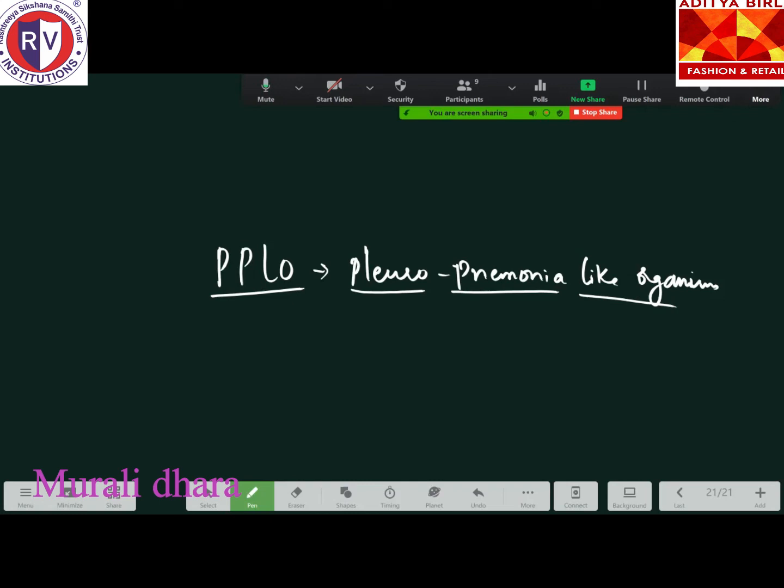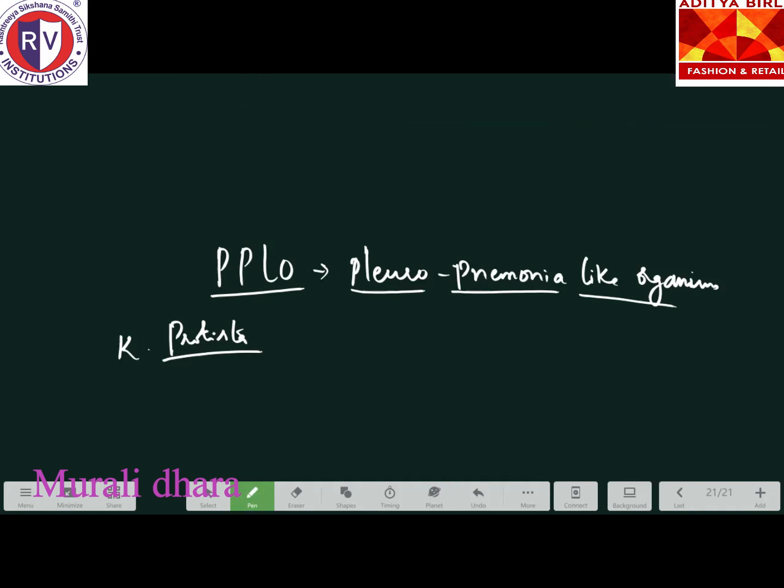Coming to the next kingdom, Protista. That's all about the kingdom Monera now. Kingdom Protista. In the kingdom Protista, what you have to remember here is dinoflagellates. What are the examples for kingdom Protista?